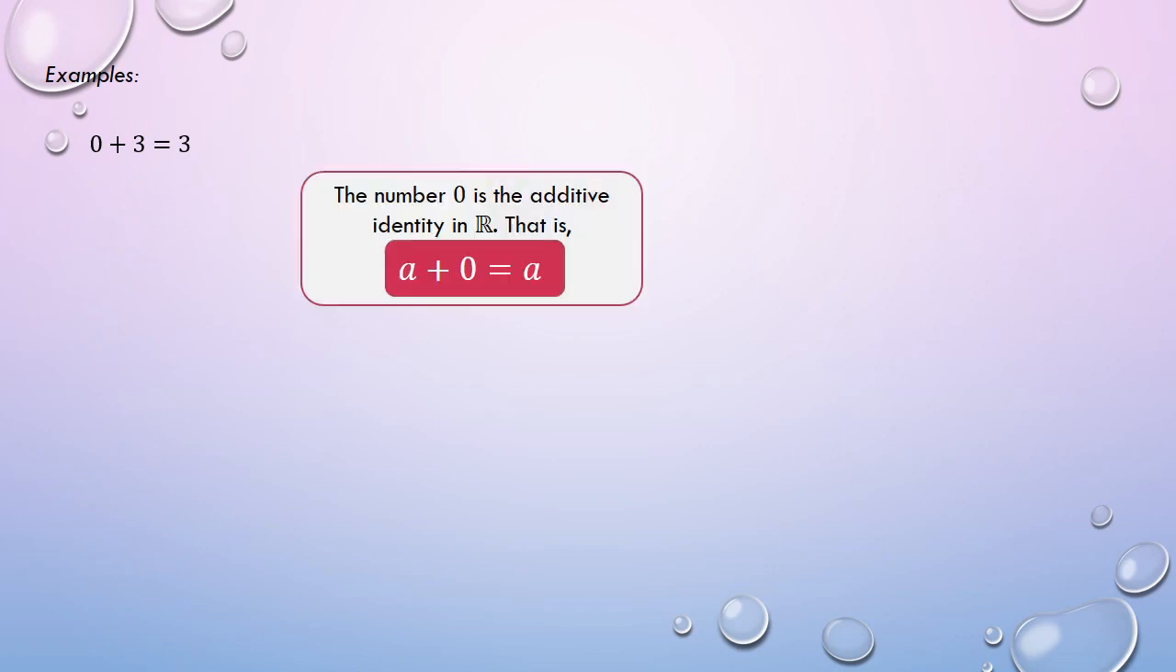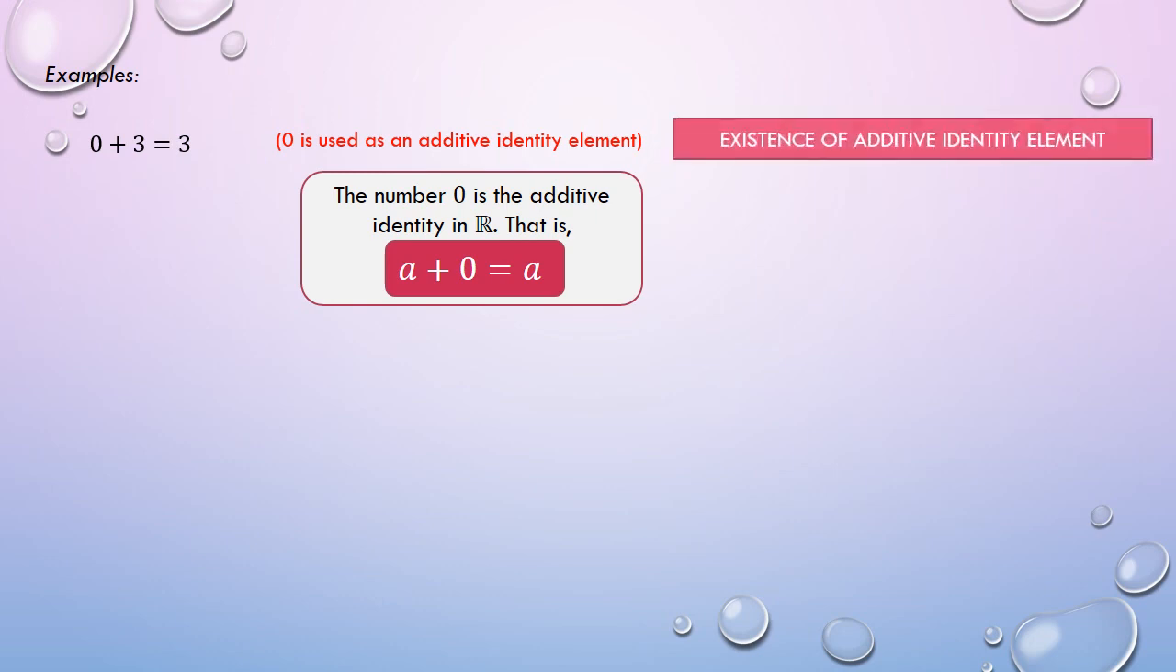The next slide presents examples for further discussion on the previously mentioned properties. For the first example, we have 0 plus 3 equals 3. This is an easy one, for it comes in the same format as the one we have on the previous slide. That is this one. In other words, 0 is used as an additive identity element in this statement, for it satisfies the shown condition. Hence, the property that justifies the statement is existence of additive identity element.